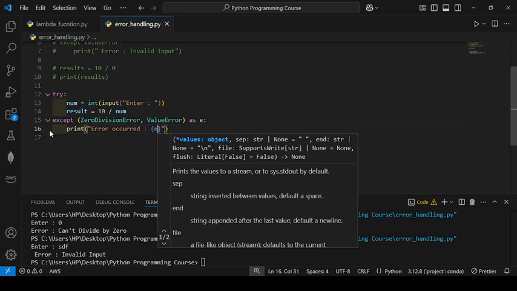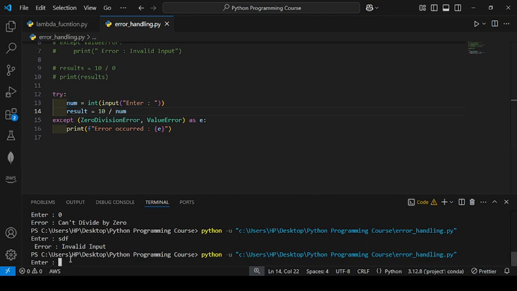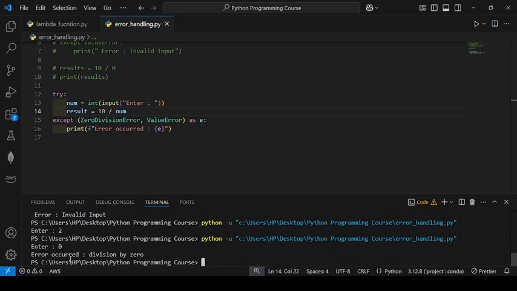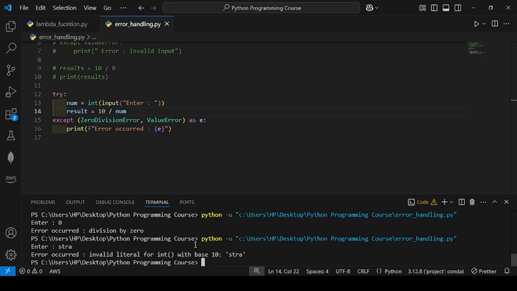so I have to use the f-string because I have to print out the error here. So I will enter 2, there is no error. I will write 0, division by 0. So e mentioned here, e will take the ZeroDivisionError. If I write a string, you will get invalid integer. Okay, this is called a type error. I can write TypeError, not ValueError.